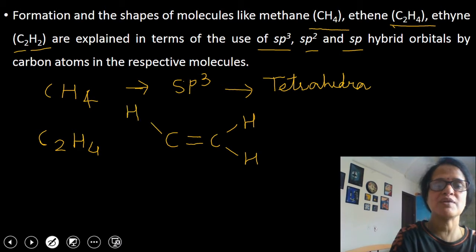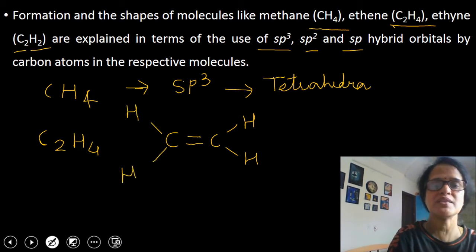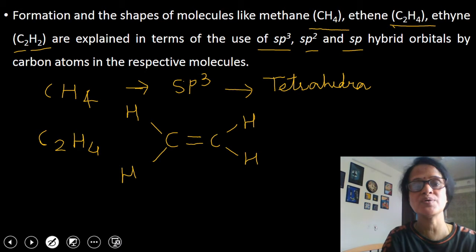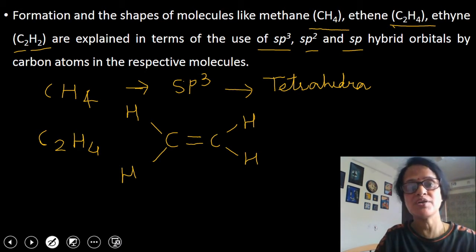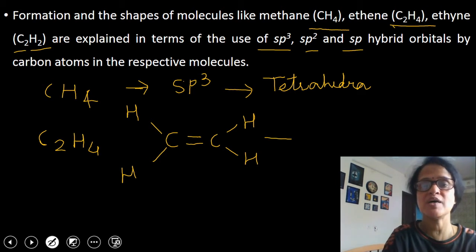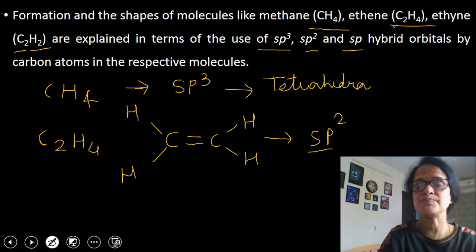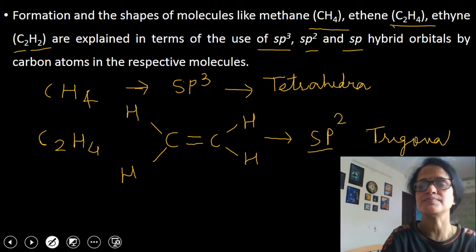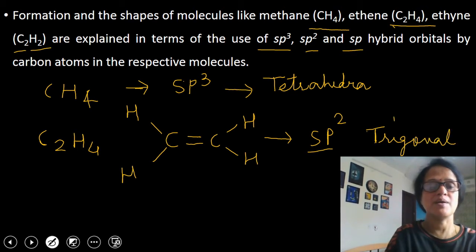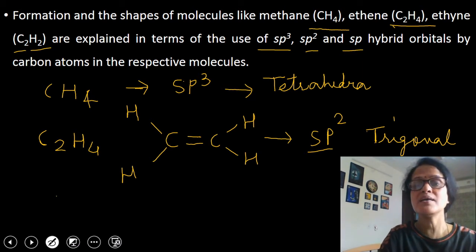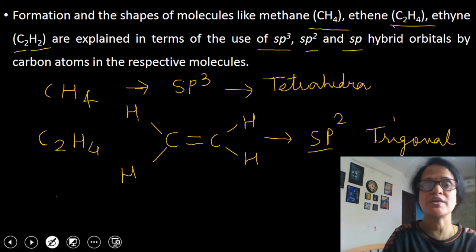If you look carefully, you can see that in case of ethene, each carbon atom is bonded to 3 other atoms. Children, whenever carbon atom is bonded to 3 other atoms, the state of hybridization will be sp2. This point you have to remember, sp2. And the shape will be trigonal planar. And the bond angle of sp2 hybridized orbitals is 120 degree.